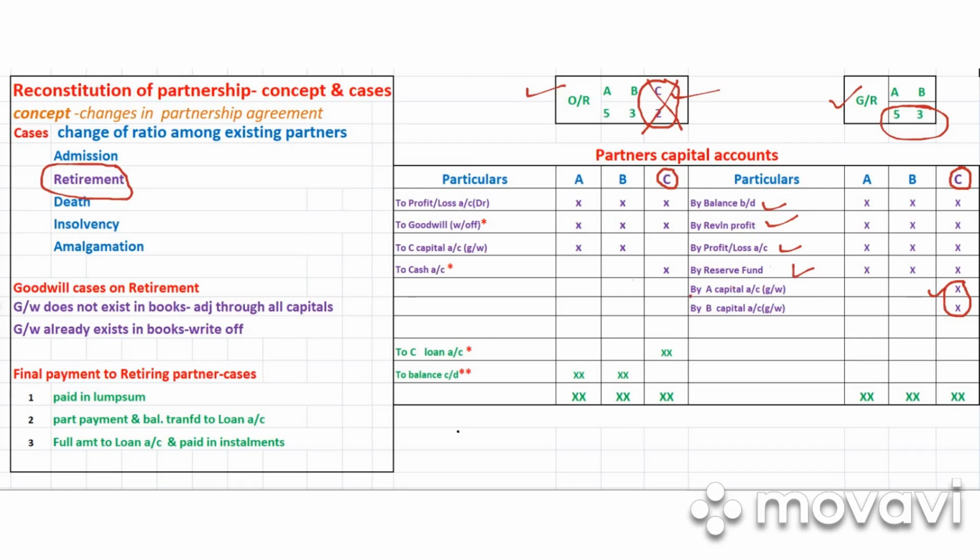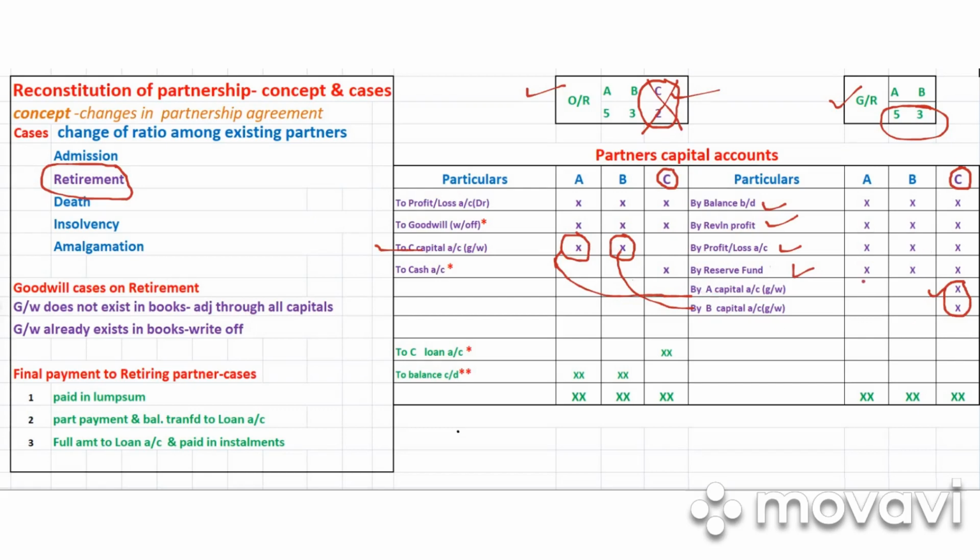So this double impact will be coming here. You can see for A and B it is coming here, and for C it is coming here. Understood? This is a type of contra entry. C will be getting, so on the credit side, and A and B will be losing, so it will be deducted from their capital accounts, on the debit side. And here you write C's capital account as a common entry and put the respective share in their capital accounts.